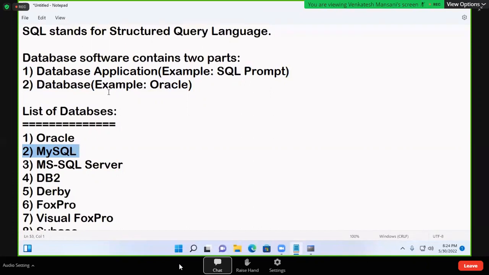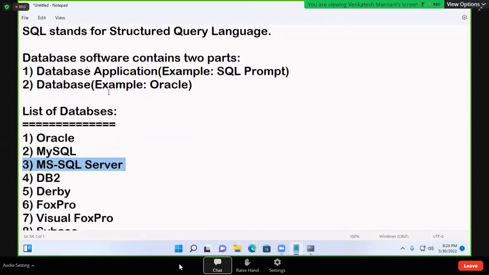It can understand SQL. Is MS SQL Server equivalent to Oracle or SQL? Oracle only. It is also a database, but the name is server. Why server? I'll explain. So these are all databases. Now, is Oracle a database or a language?